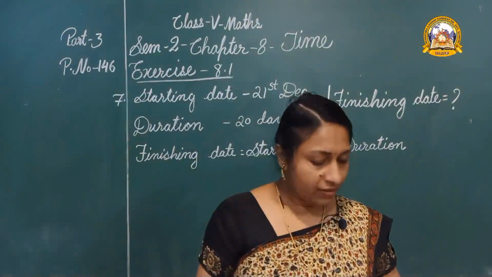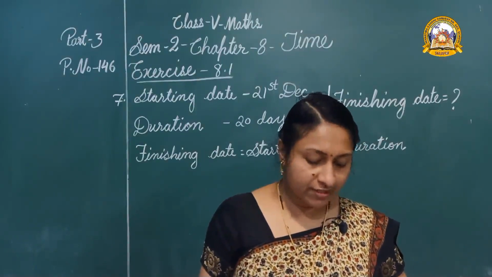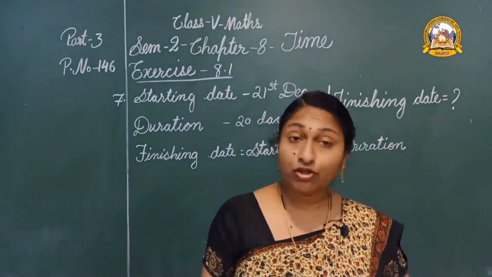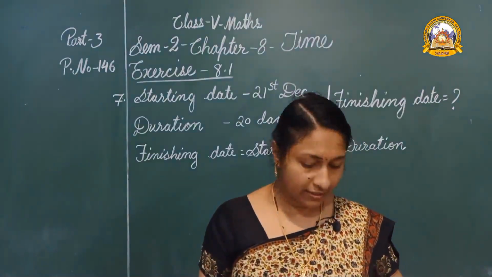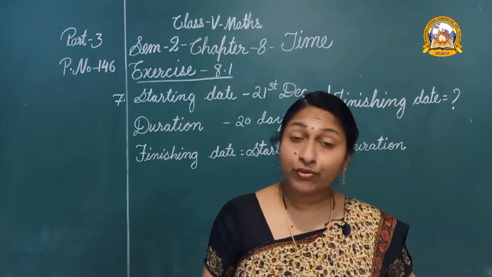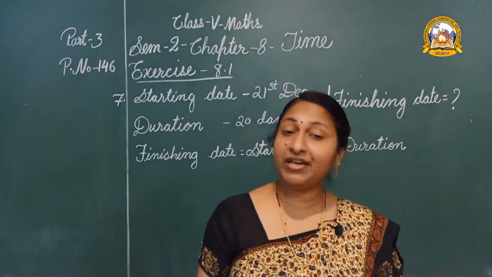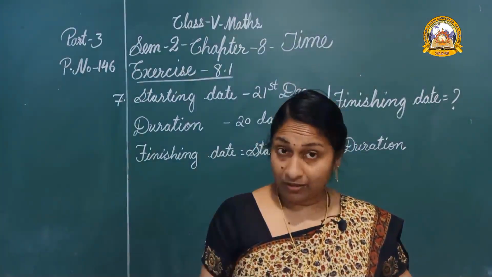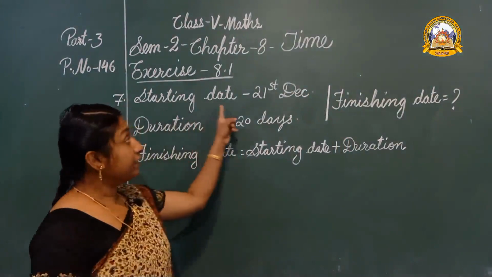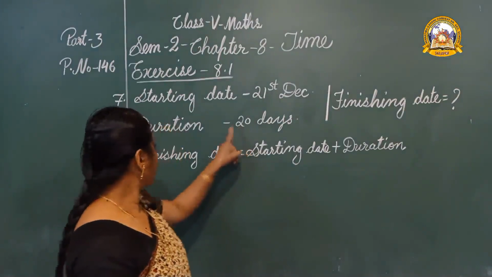Okay. The seventh word problem. Bharat left for the US on 21st December for 20 days. On what date was he supposed to leave the US? Here starting date is given here. Duration is also given here. Here we have to find the finishing date. Okay. Starting date 21st December. Duration 20 days. Finishing date.